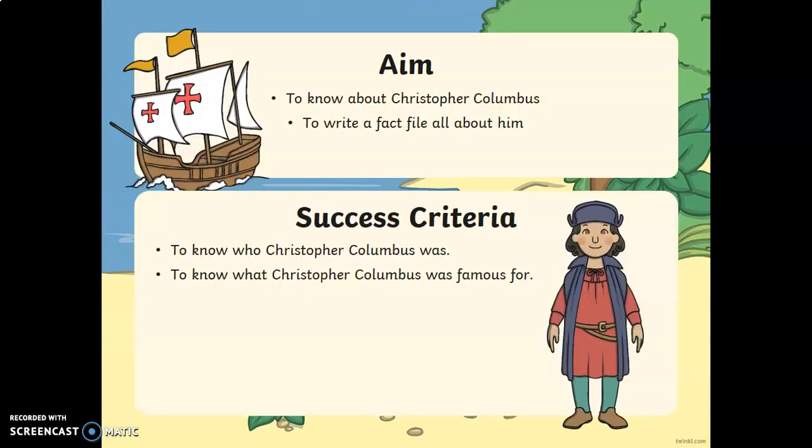The aim of the lesson is to know more about Christopher Columbus and be able to write a fact file all about him. And you'll know if you've been successful if you'll be able to tell an adult who Christopher Columbus was and what he was famous for.